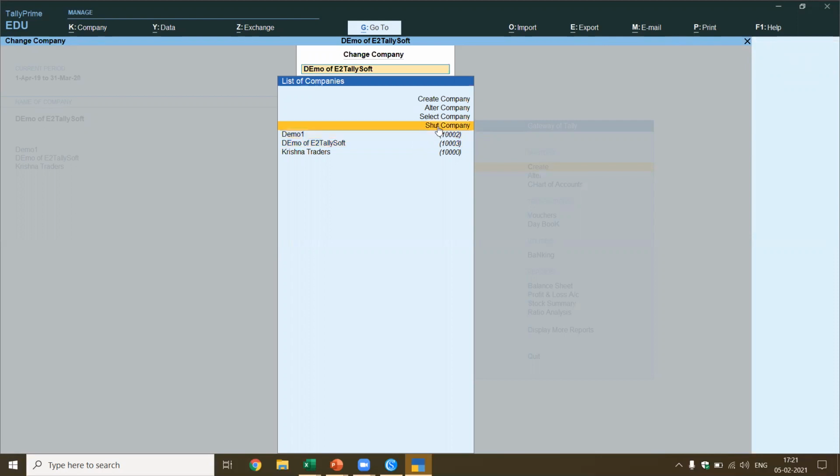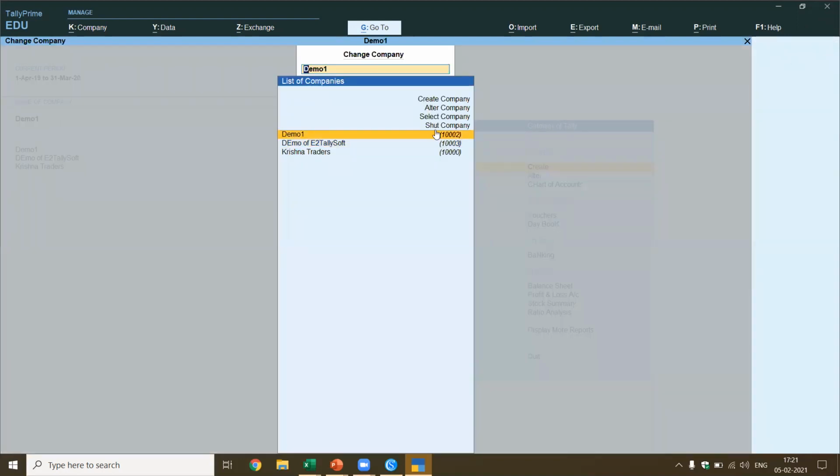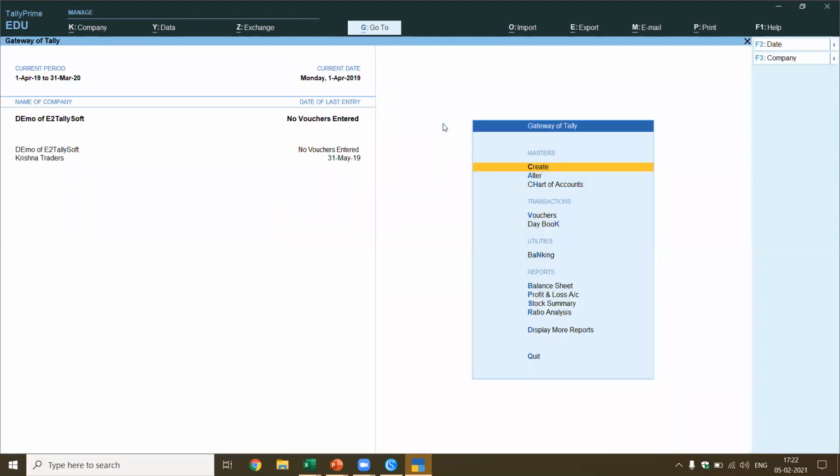So I shut this company, which is a company I said demo 1. I wanted to shut this company. F3, shut company. Okay. This will close all open reports. Yes. Okay. Now the active company is the demo of Tallysoft.